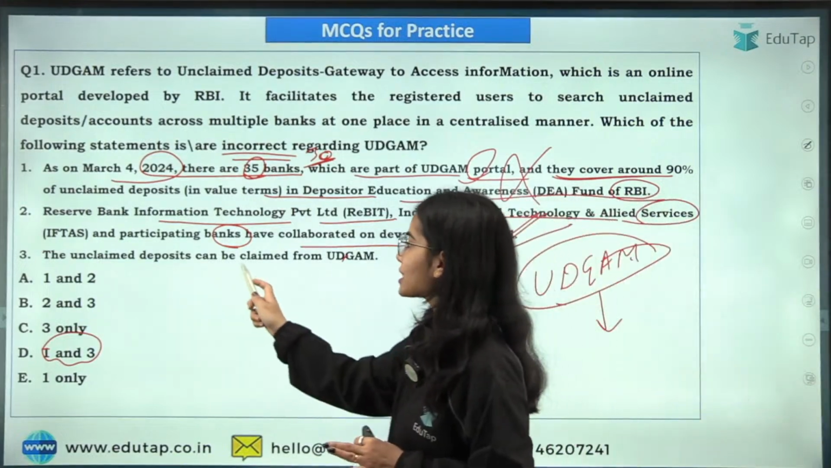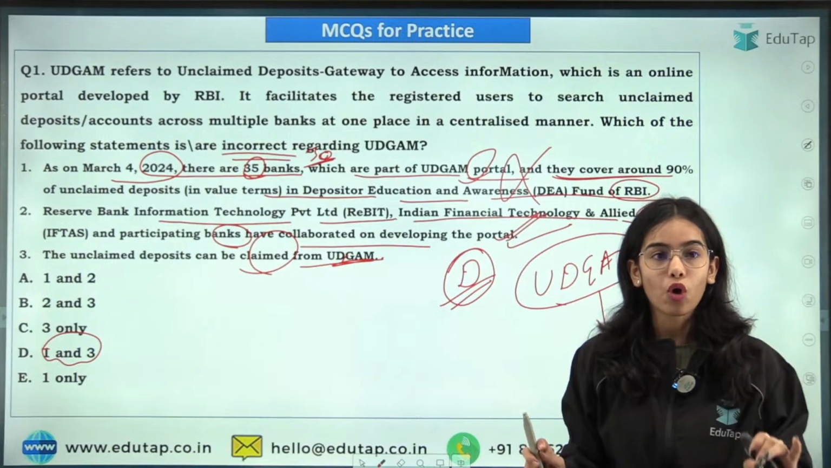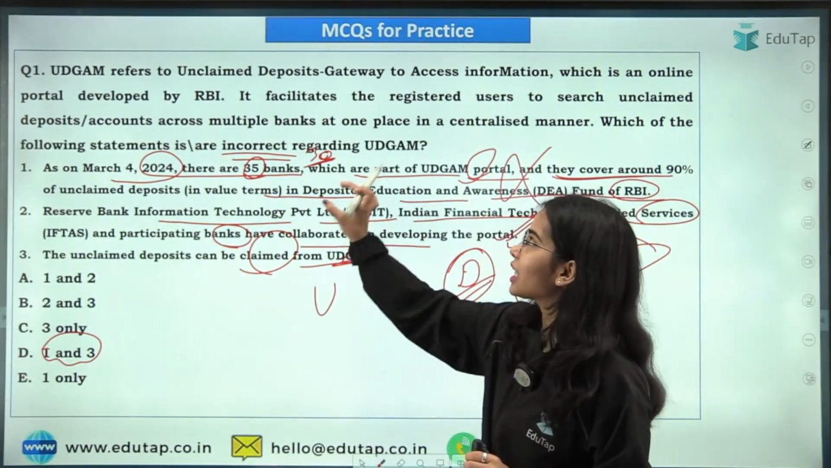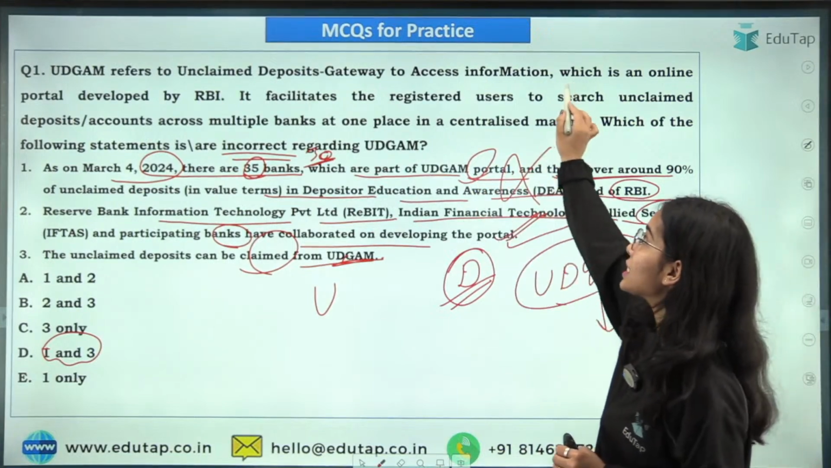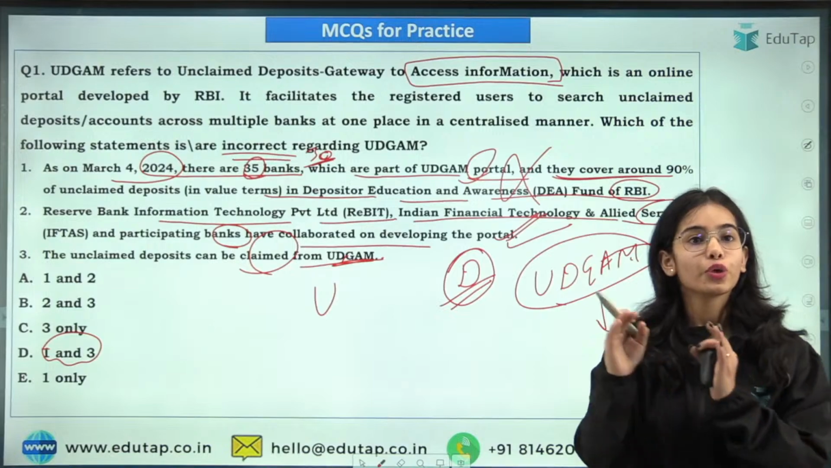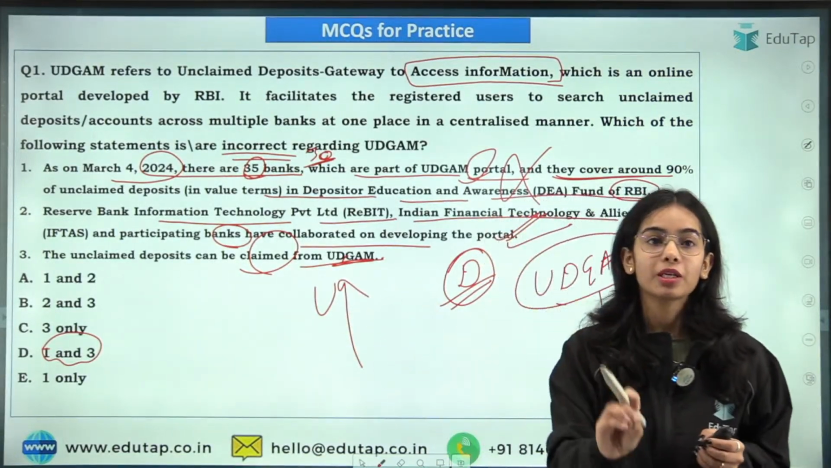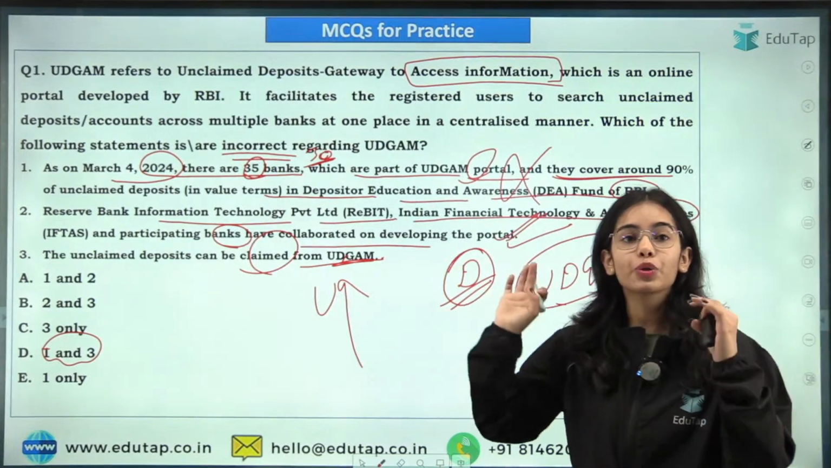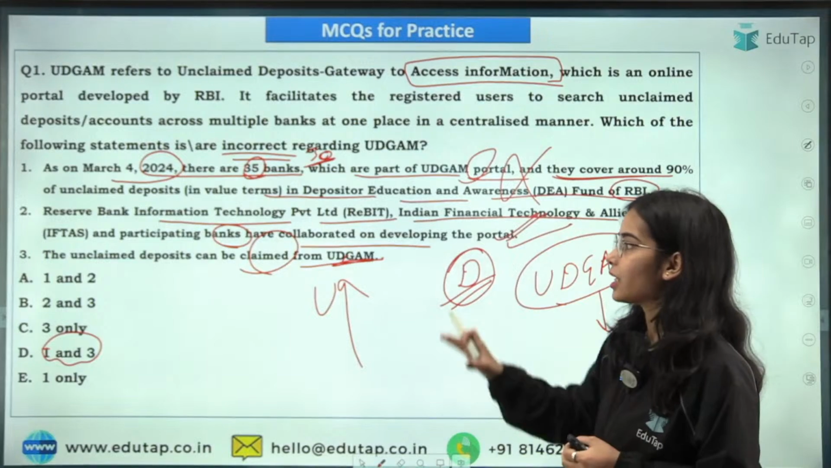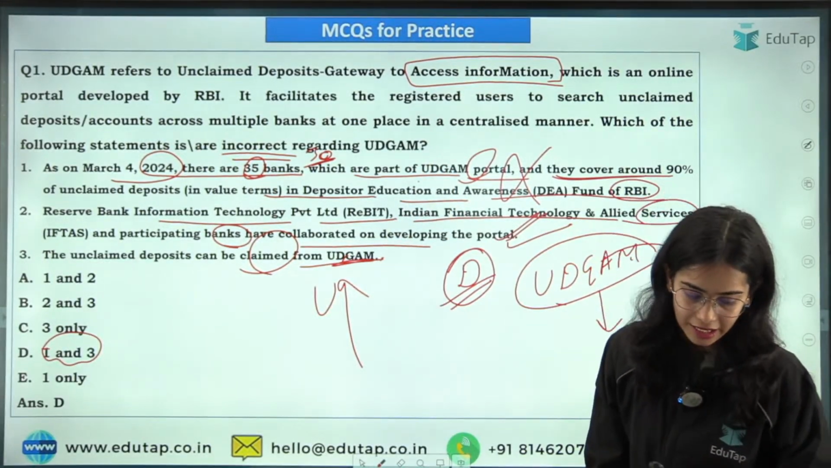The unclaimed deposits can be claimed from the Udgam portal? No, the unclaimed deposits cannot be claimed through the Udgam portal. The Udgam portal is only an unclaimed deposits gateway to access the information. Here it is clearly written, access the information. You can access the information through the Udgam portal, but you cannot claim the deposits through it. You can claim the deposits only through the respective banks. So that is the idea. So the first and third statements are incorrect, and that's why D is the right answer here.